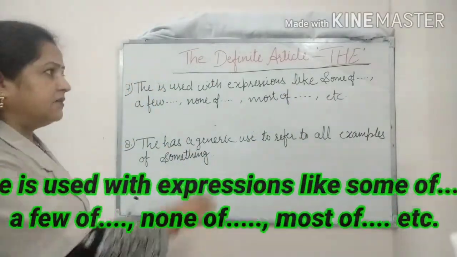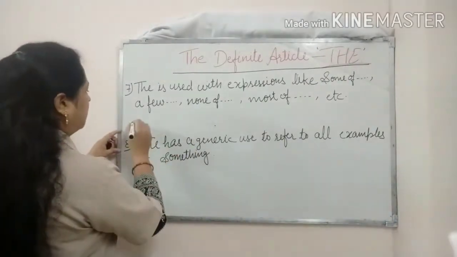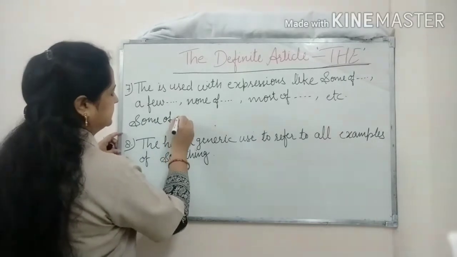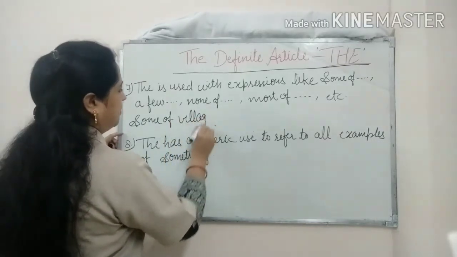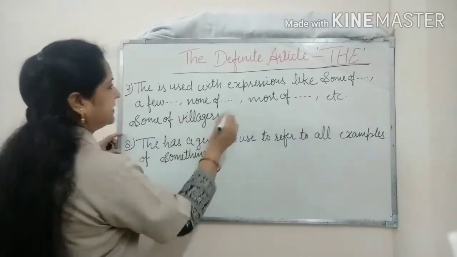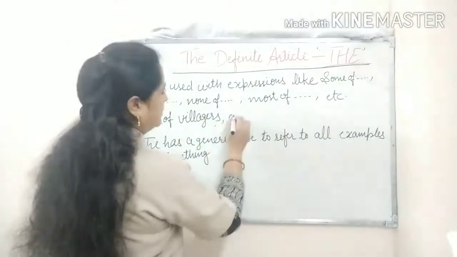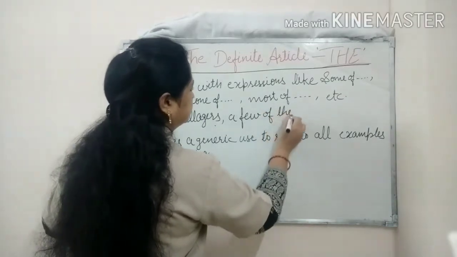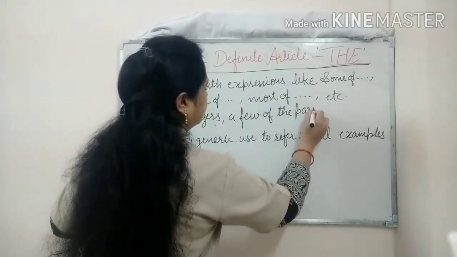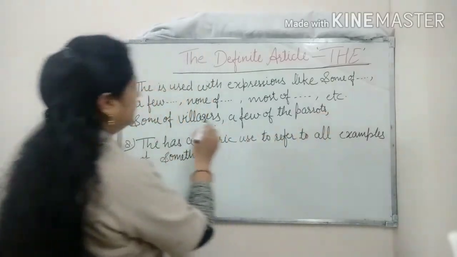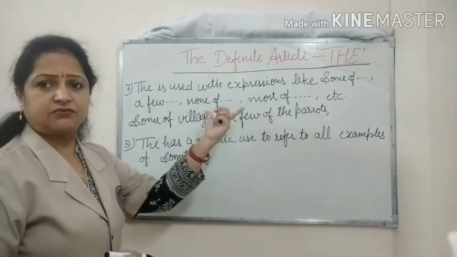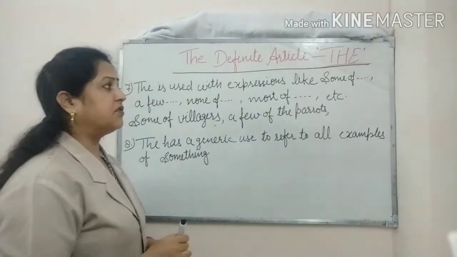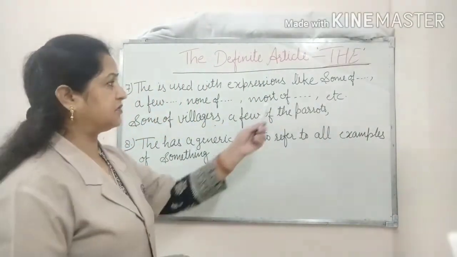For example, we can write some of the villagers, a few of the parrots, none of the students, most of the scientists.